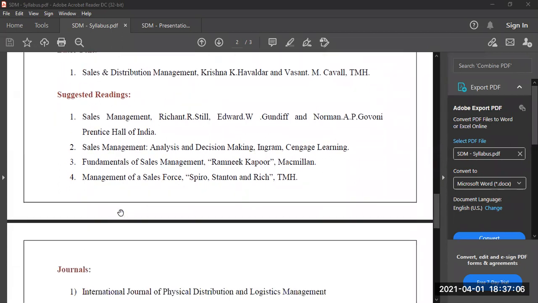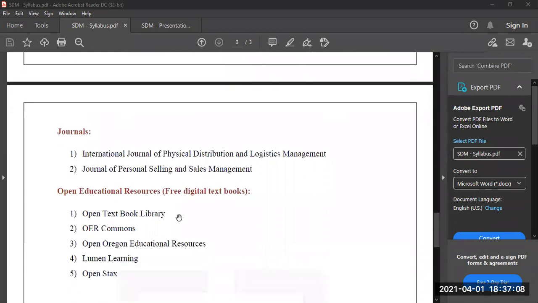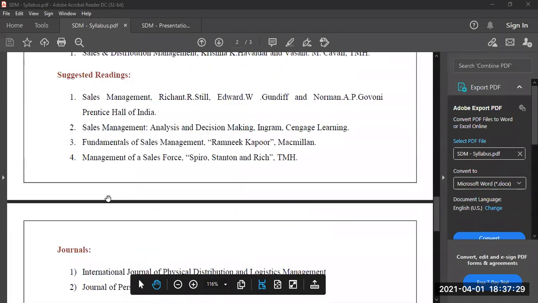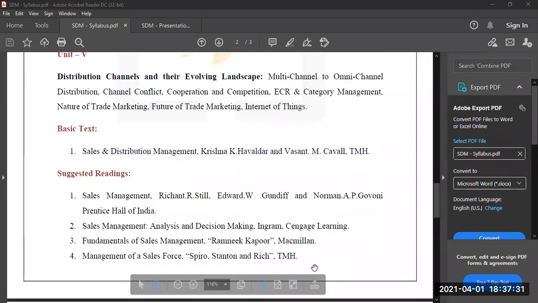I am giving you an alternative source called Open Educational Resources. We call it OER. Open Textbook Library is a website. OER Commons is a website. All these 5 are websites. I highly encourage all the students to choose one of these platforms, go in and search for any of these textbooks. You will find a PDF copy, and you can download it for free.